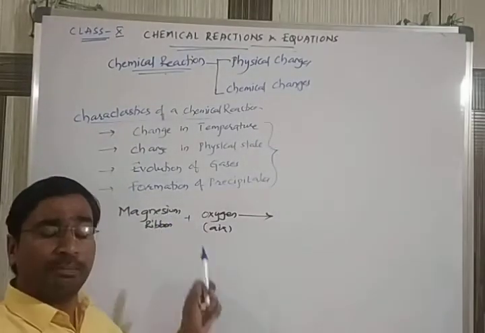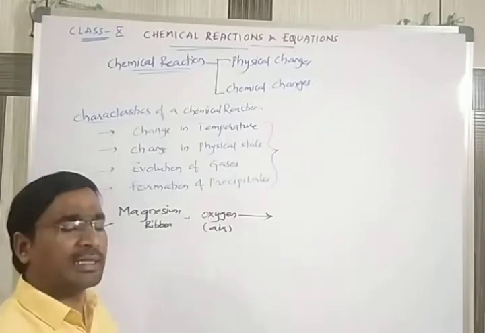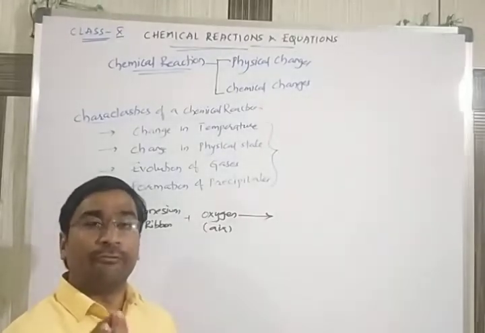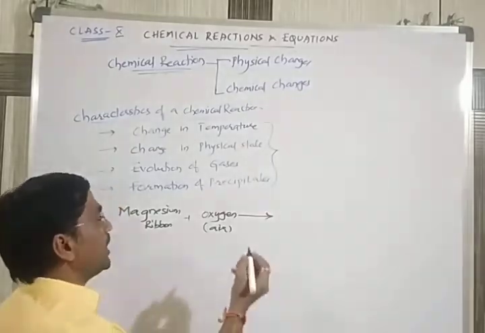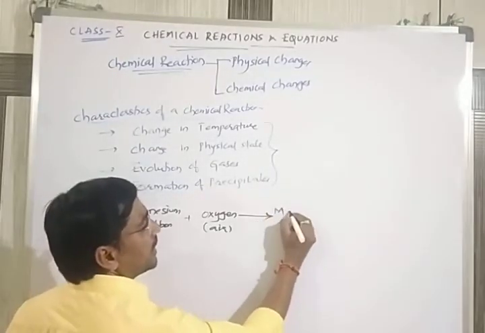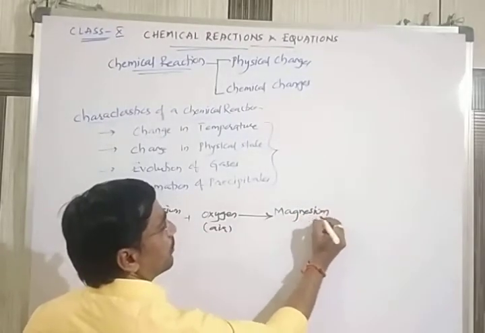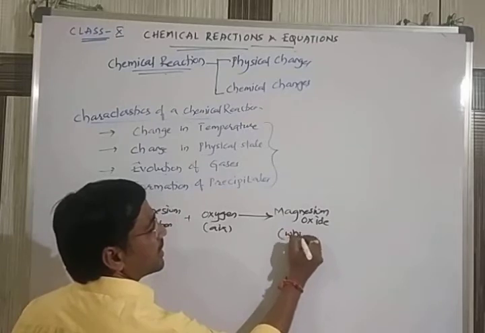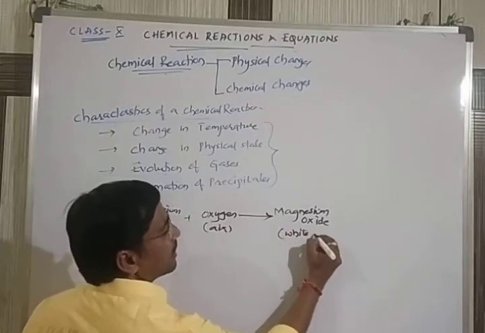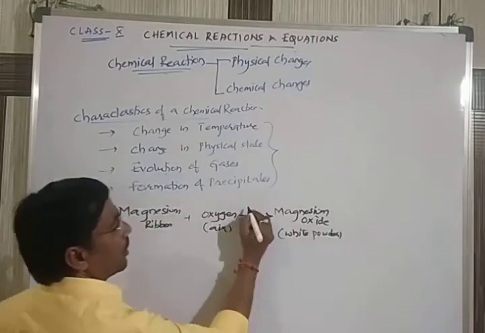The magnesium burns totally with the dazzling white flame, and lastly you get a white colored solid material. That white solid material is due to the formation of magnesium oxide. This is a white powder.